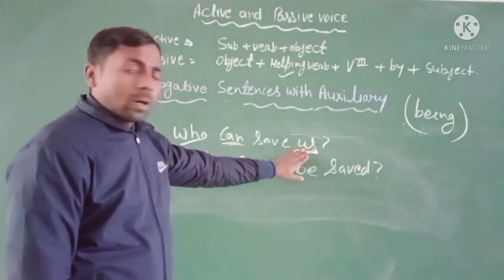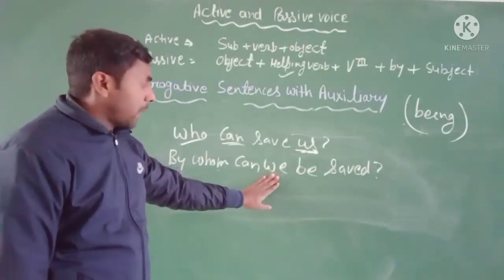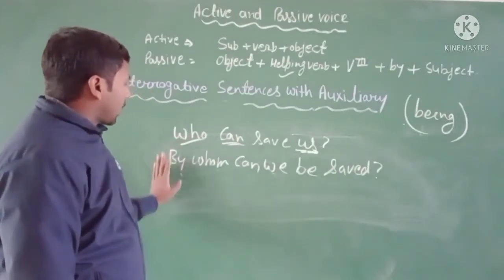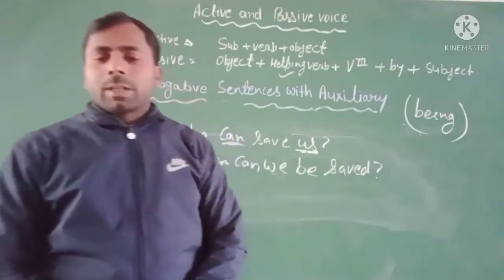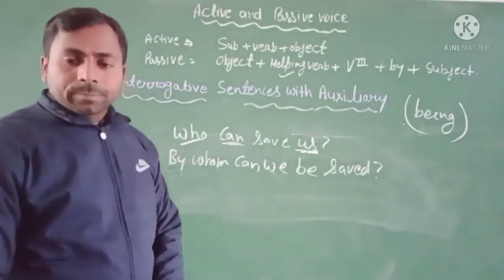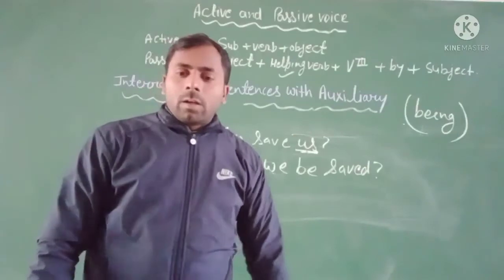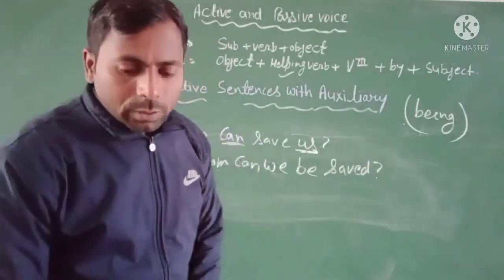Here the object us, then it will be changed into the we as a subjective part. And here the not subject, then you have to use by whom. Clear? It's very easy for you to change into the passive voice. Clear? Other word like who gave you the pen?